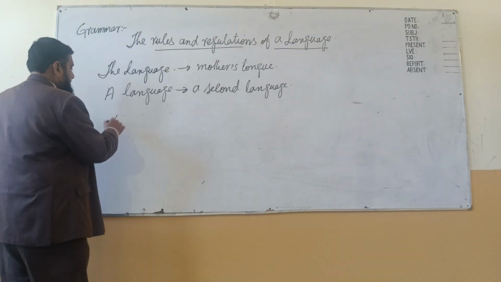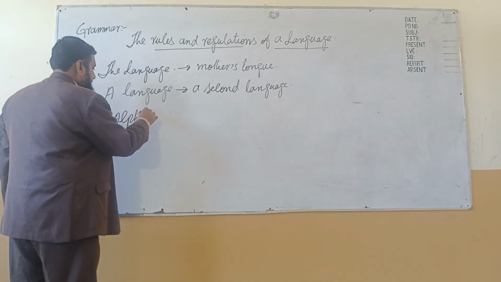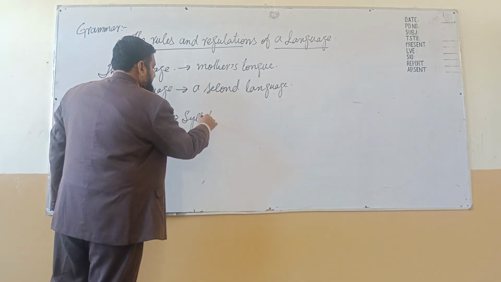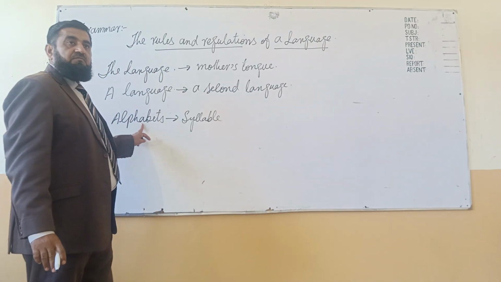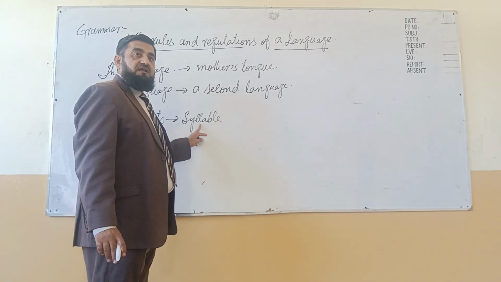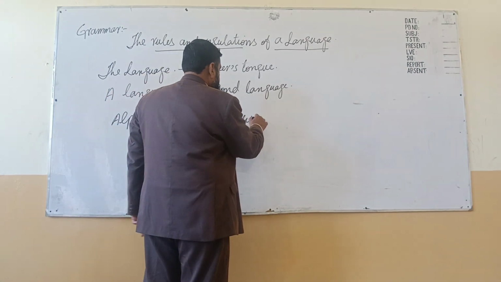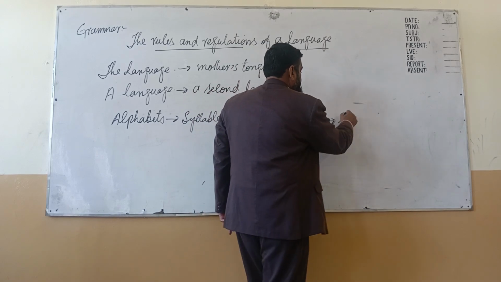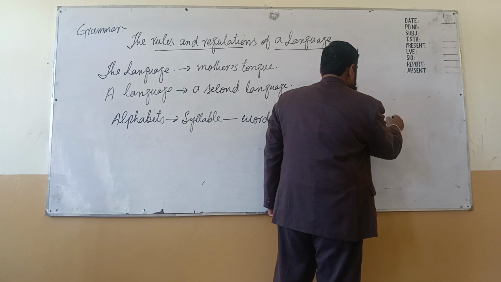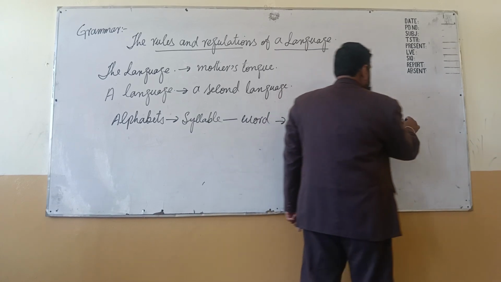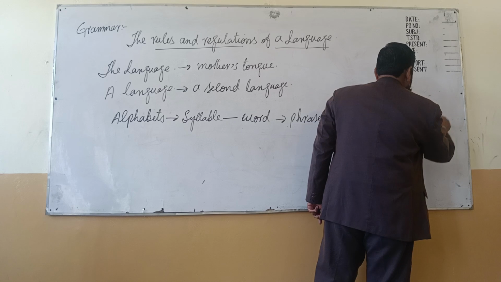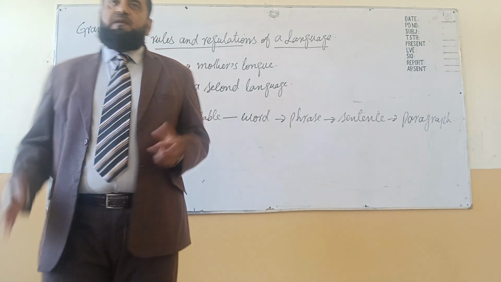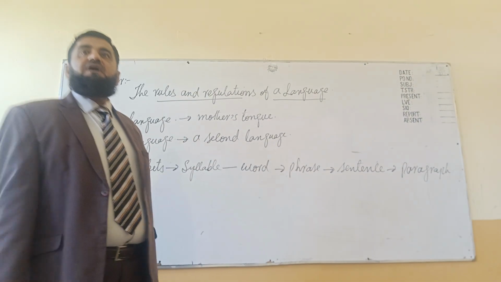So rules and regulations start from alphabets. Alphabets combine to make a syllable. The combination of alphabets is a syllable. A syllable makes a word. A word makes a phrase. A phrase makes a sentence. A sentence makes a paragraph. And when we are able to write about a paragraph, to explain a paragraph, it means that we have